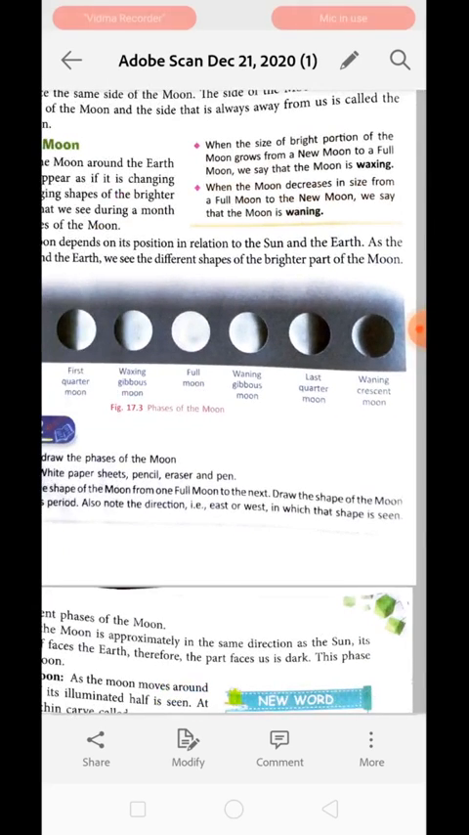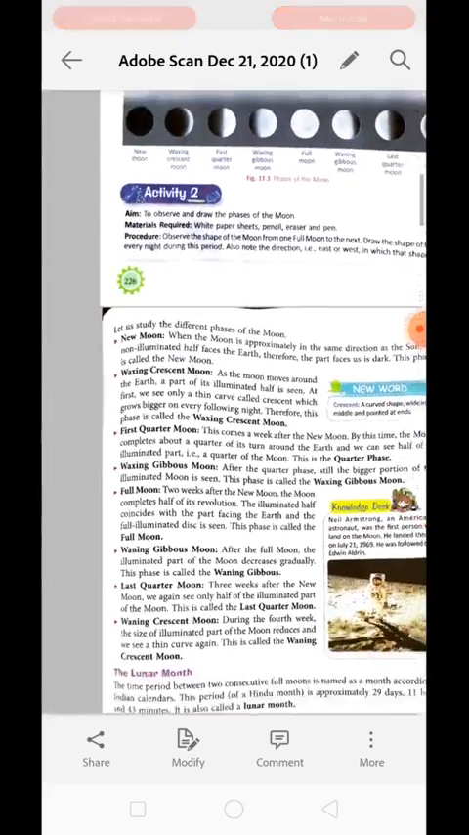So a waning moon is when the size of the moon is decreasing day by day. That type of moon is known as a waning moon. Whereas if the size of the moon is increasing day by day toward full moon, it is known as a waxing moon. Understood? Now we will study the different phases of the moon.